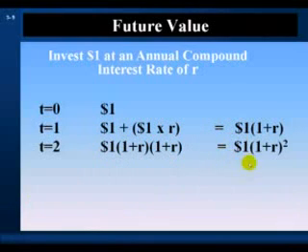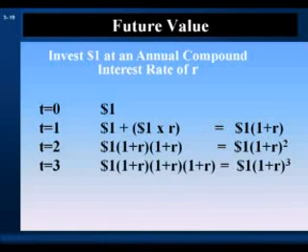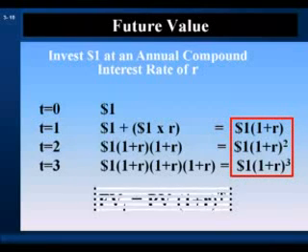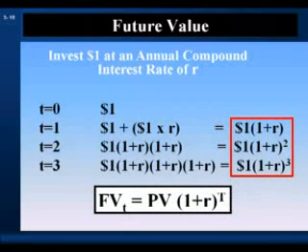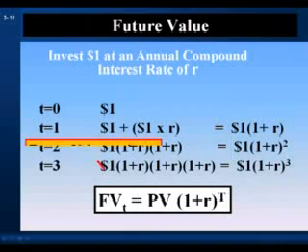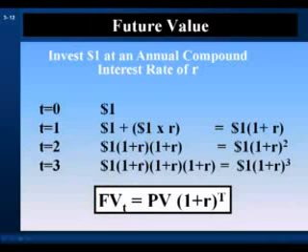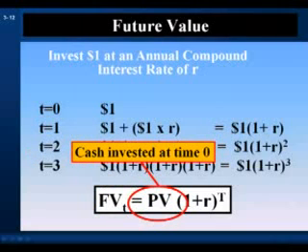Now let's reinvest the entire sum we have at year 2 for another year and earn a return over year 3. We can see the emerging pattern and generalize the equation to obtain the standard equation for future value. The future value at time t is equal to the cash invested at time 0.